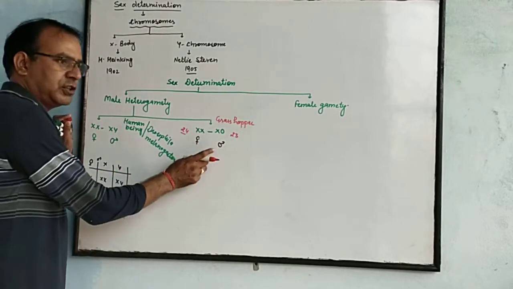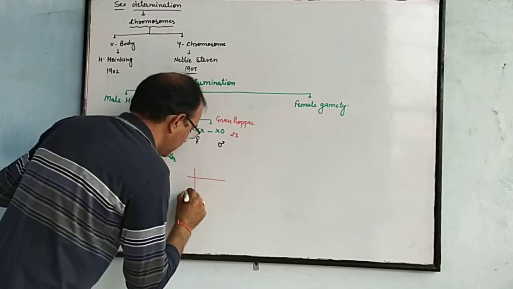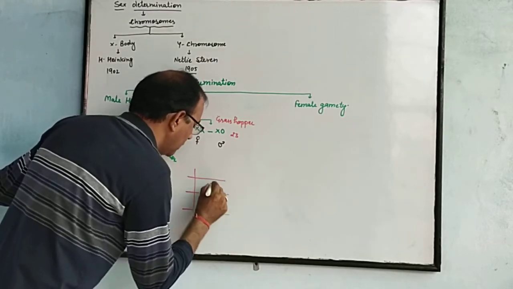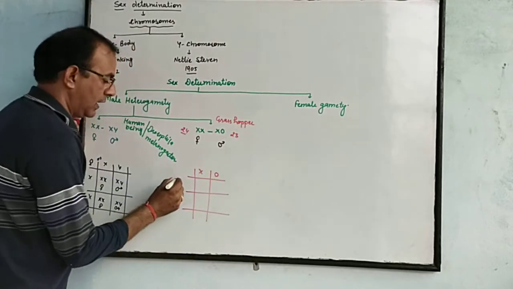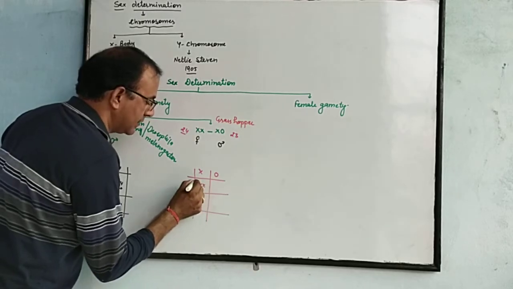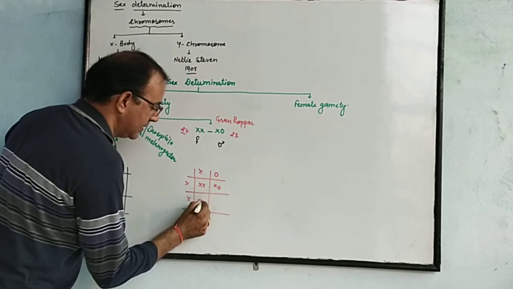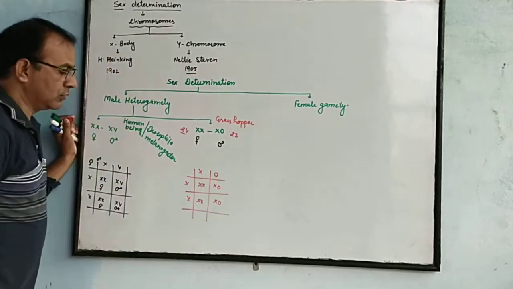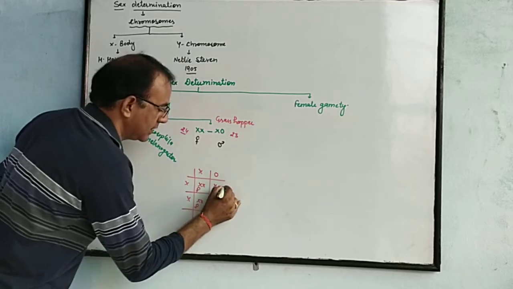The sex determination can be shown by the Punnett square, just like this one. A male consists of X and naught, and female is X and X. So XX, and then X naught, same as XX and X naught. So these are the females, and these are the males.